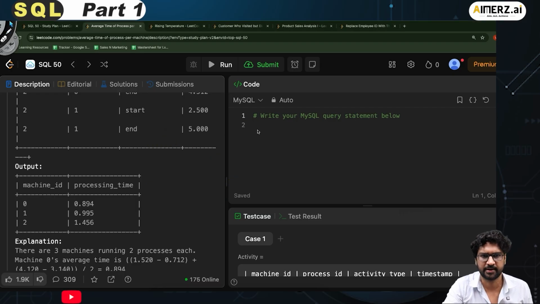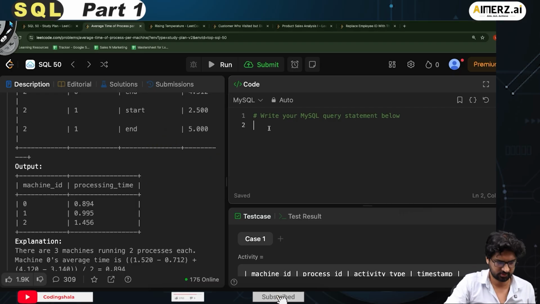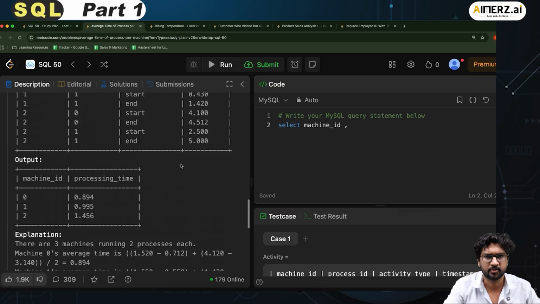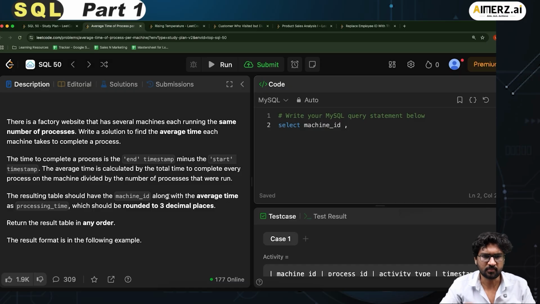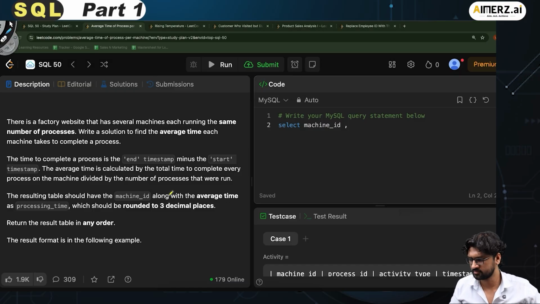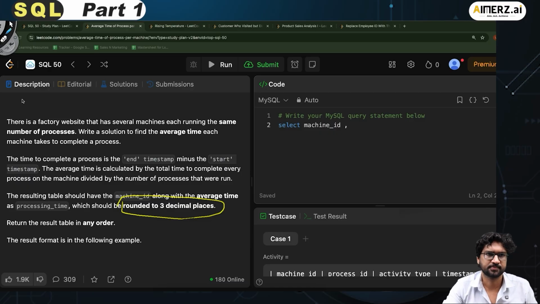So let me go and write. I have to write the machine ID. So let me call it select machine_ID, comma, I also have to pass the processing time. So that has to be rounded to 3 decimal places, right? I go down. It is written that it should be rounded to the 3 decimal places. So I have to use a round function for this.